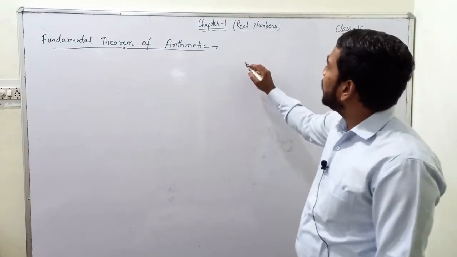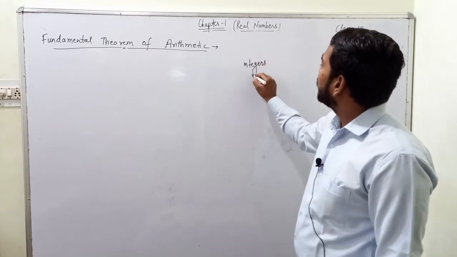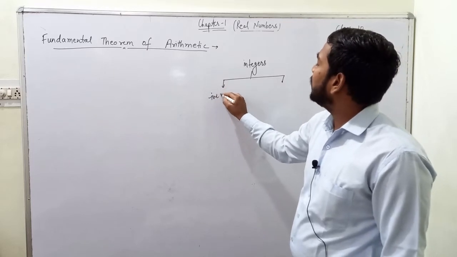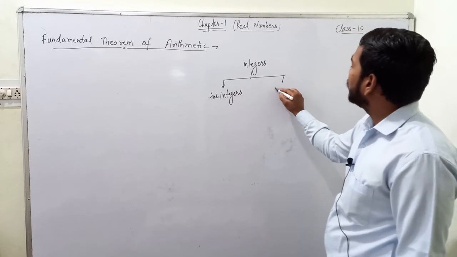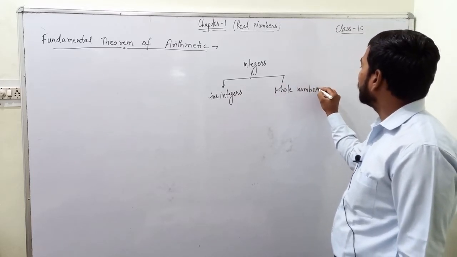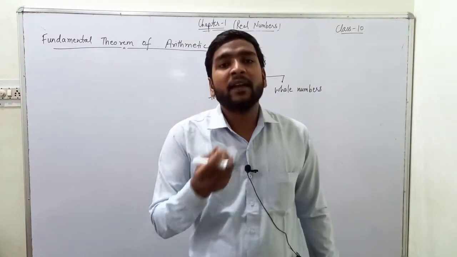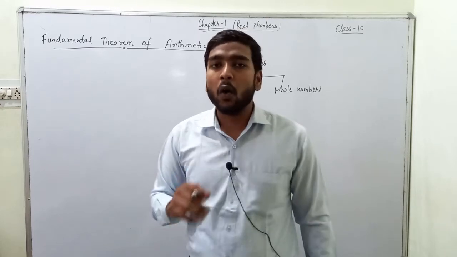You must know that if we classify integers, we can classify it into negative integers and whole numbers. What are whole numbers? Numbers or integers whose value ranges from 0 to infinity are called whole numbers.